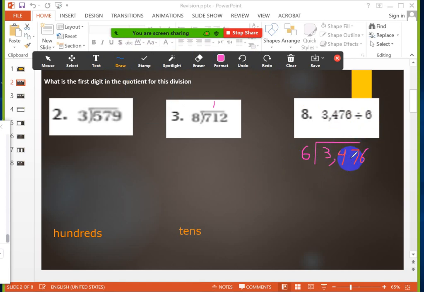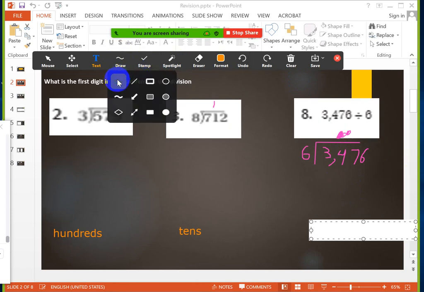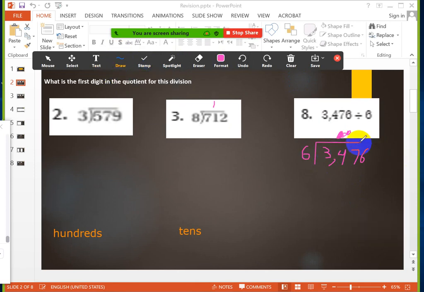If I reach the hundreds, that means the first digit will be what, girls? Focus. Here I have a thousandth number. So the first digit will be right here. So this digit is a hundredths. That means the first digit will be hundredths. Girls, focus. What is this digit? 4. This digit what? Hundredths. Okay. That means the first digit will be 100.